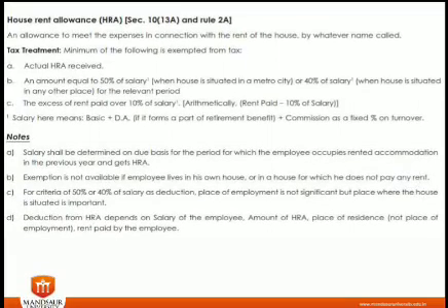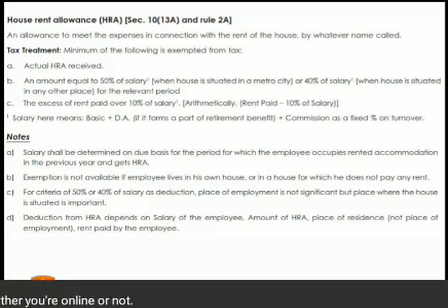Now the most important allowance is called house rent allowance. House rent allowance means when the employer is giving you a special amount in the name of house rent allowance for getting a house and for residential purposes. Now what happens in that case, the tax statement should be likewise.